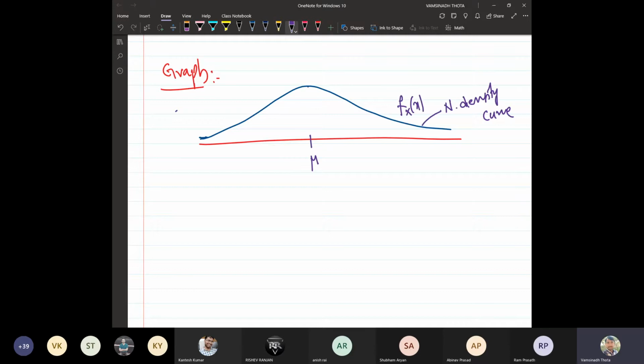Mu is actually the point at which we can balance the entire curve.